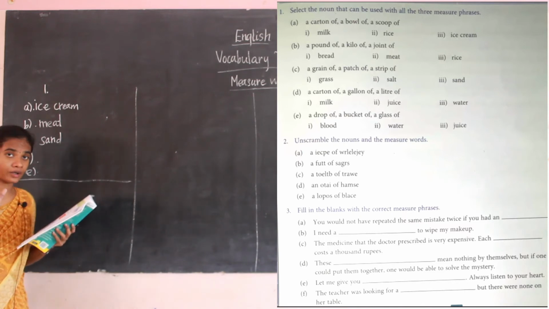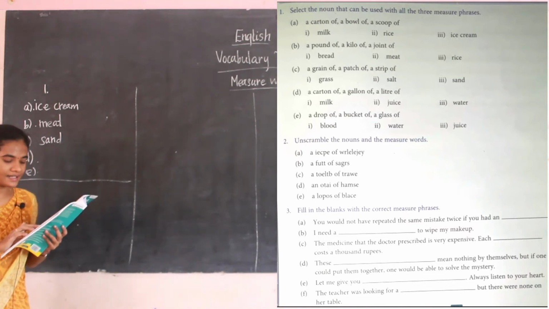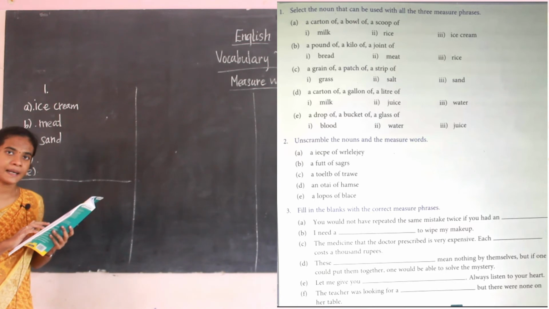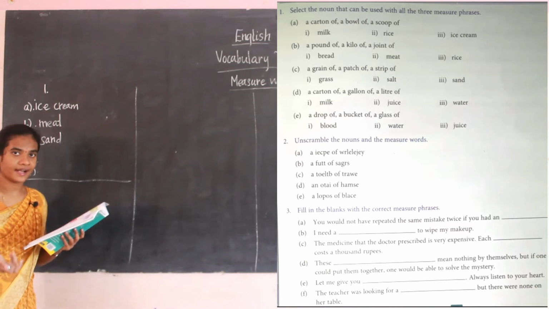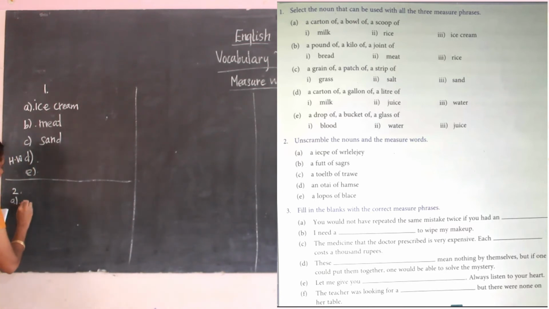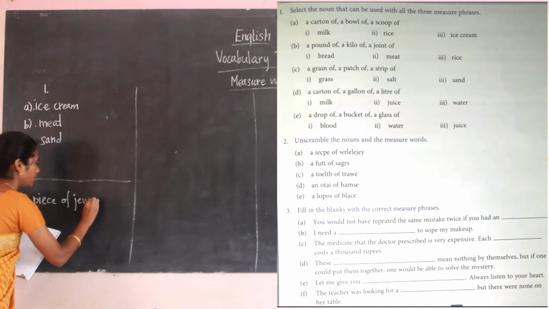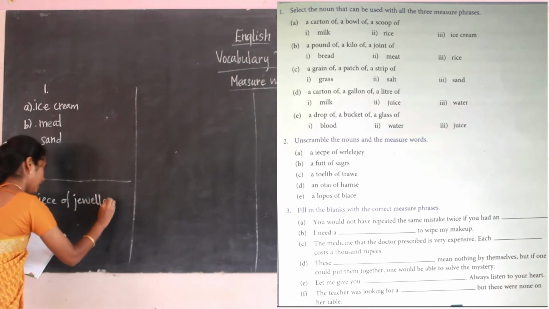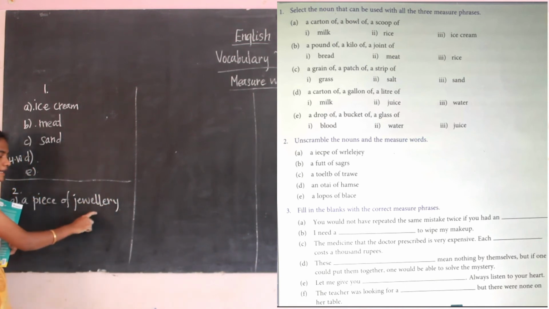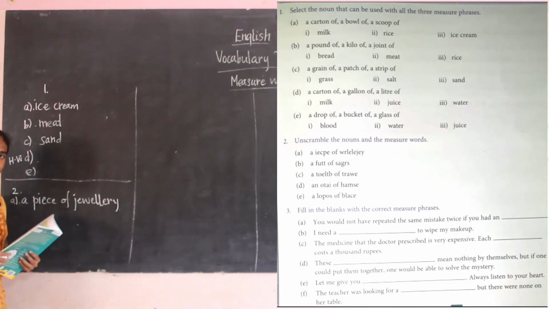Here what's a noun? Jewelry is a noun here, and the measure word is piece. Now we have unscrambled the words like a piece of jewelry. After unscrambling the nouns and the measure words, you have to make sentences on your own. How can we make sentences? It can be on your own.